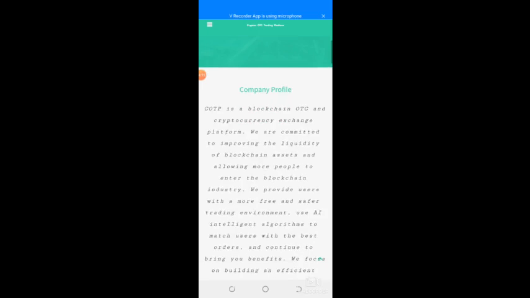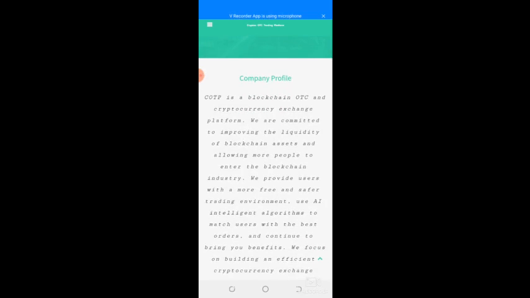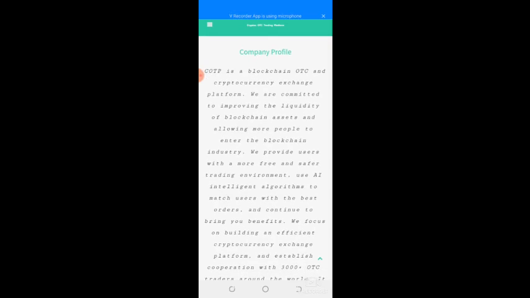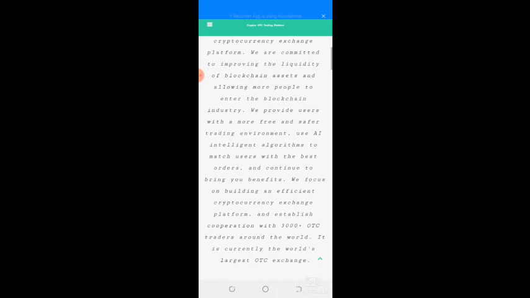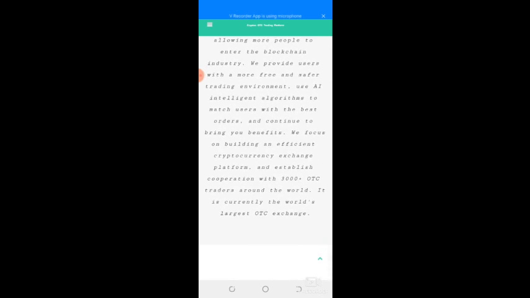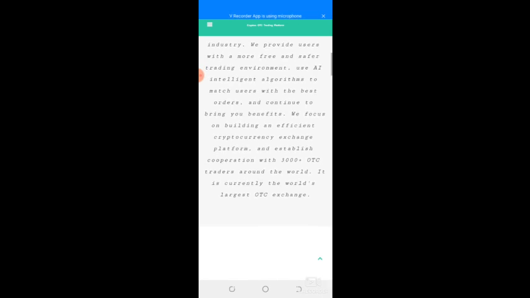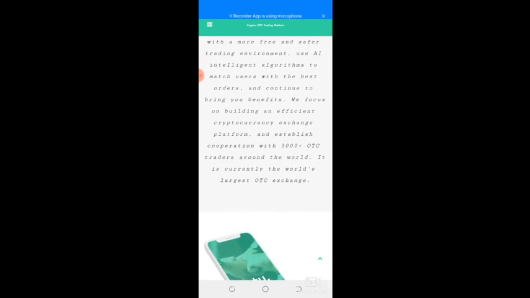We are committed to improving the liquidity of blockchain assets and allowing more people to enter the blockchain industry. We provide users with a more free and safer trading environment, use AI intelligence, that is artificial intelligence, algorithms to match users with the best orders, and continue to bring you benefits. We focus on building an efficient cryptocurrency exchange platform and establish cooperation with 3,000 plus zero OTC traders around the world. It is currently the world's largest OTC exchange.